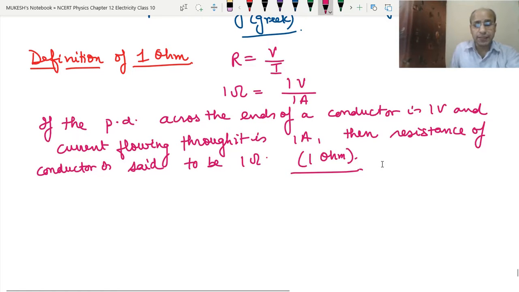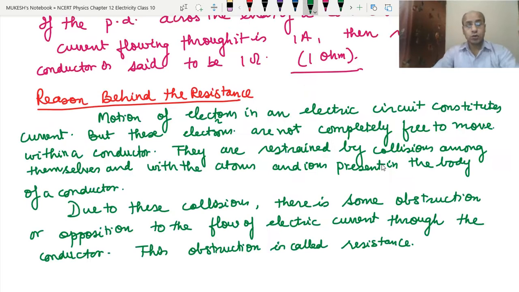Now comes the reason behind the resistance. So what is the reason behind the resistance? See, this is the wire. Let's say this wire is connected to the battery, so the electrons are flowing inside this wire. Within this wire, they are not very free.